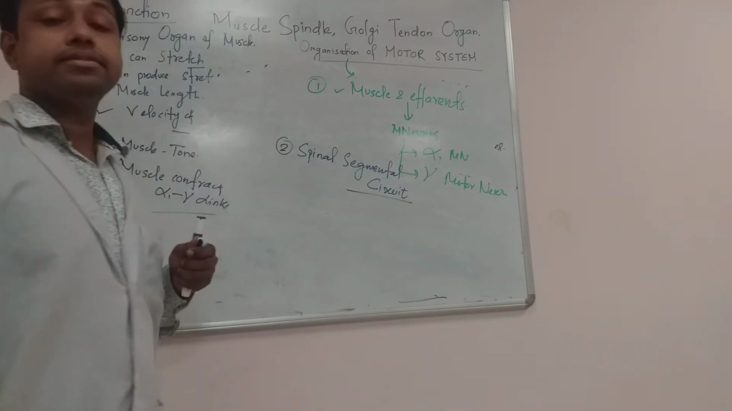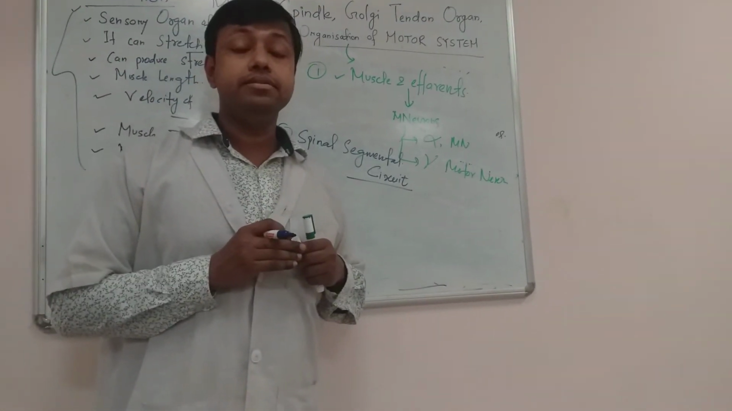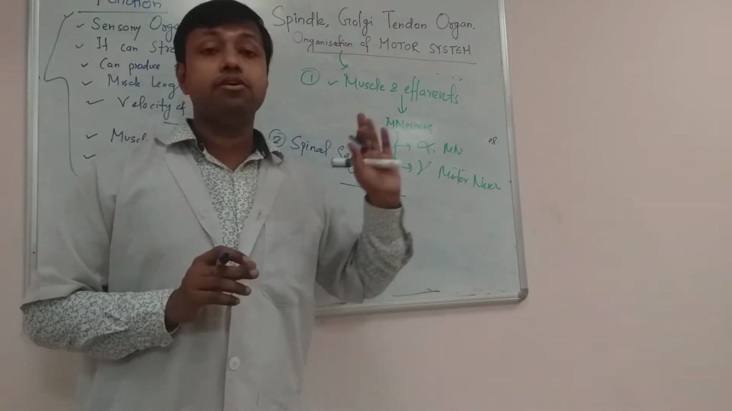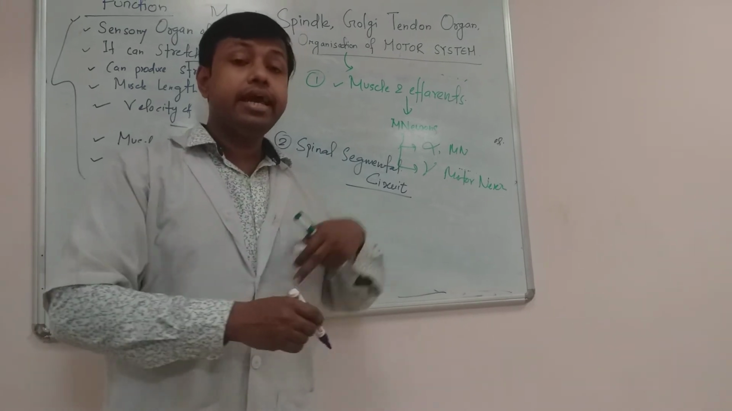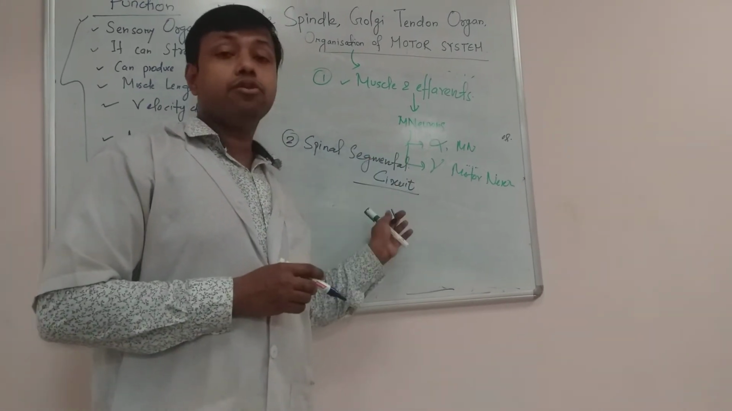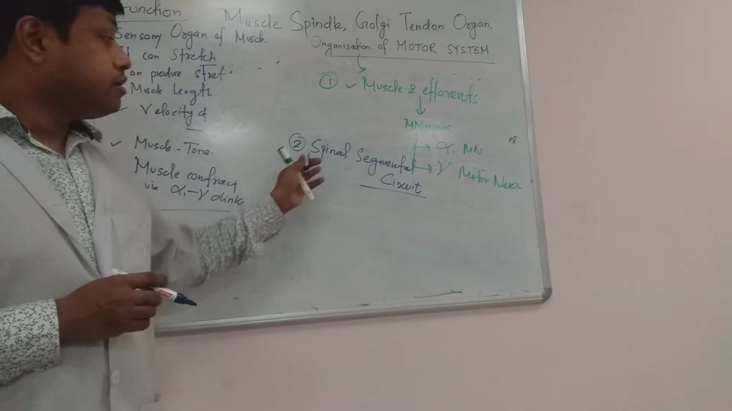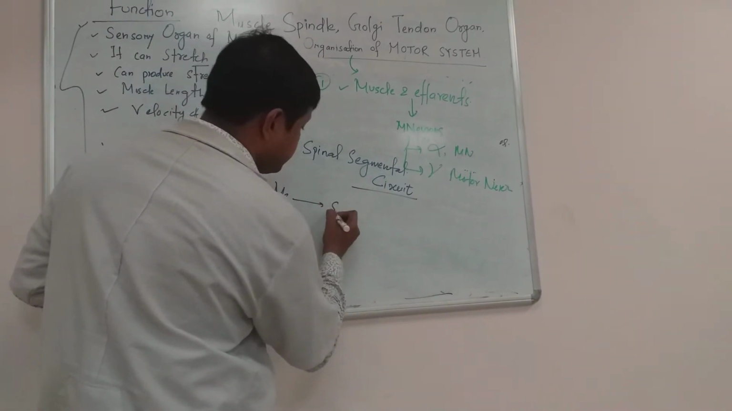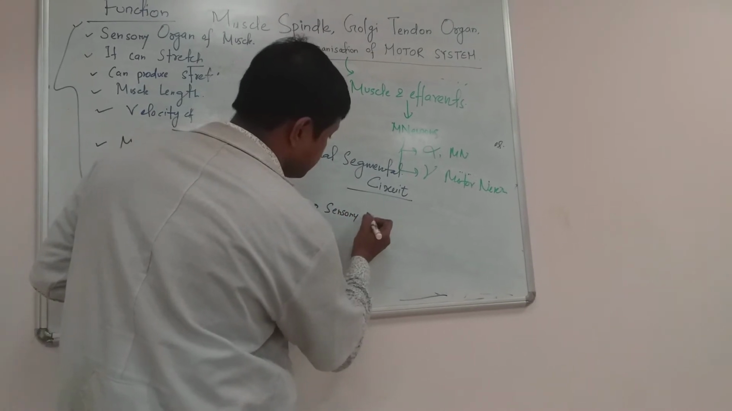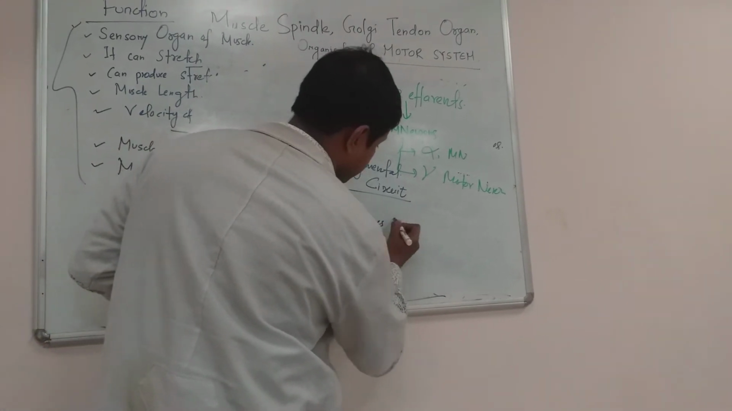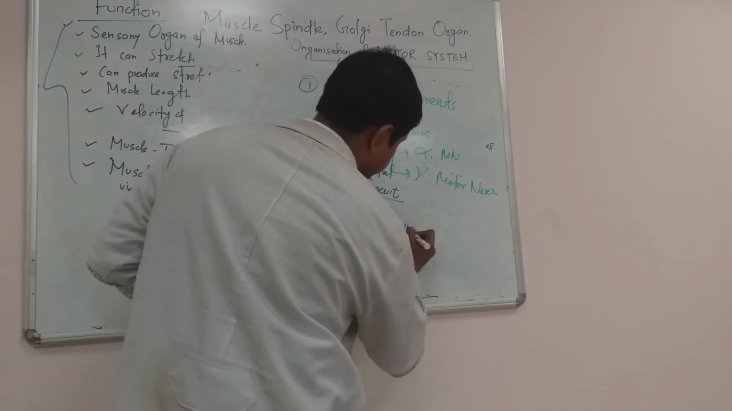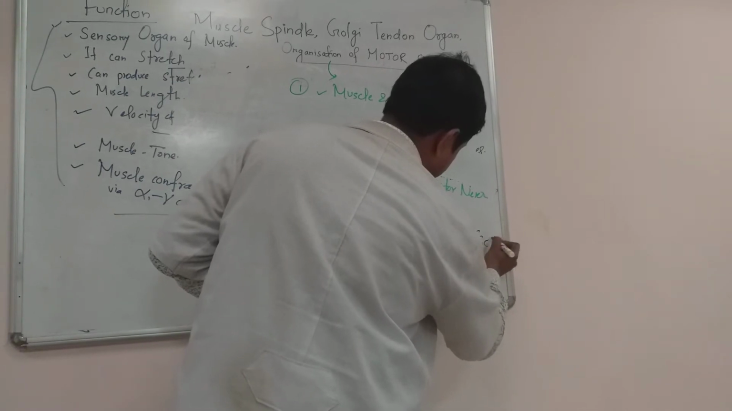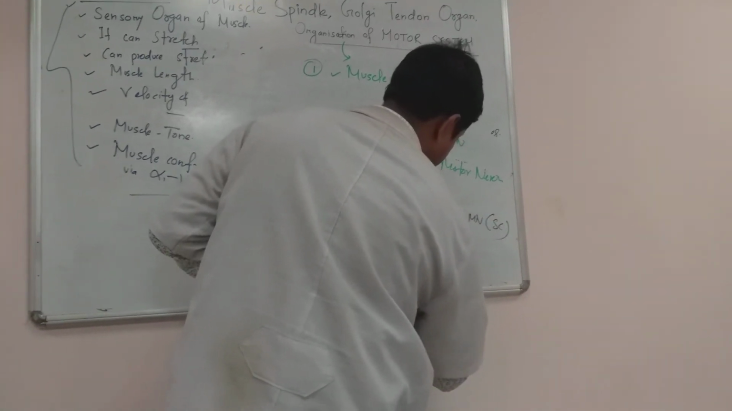What is spinal segmental circuit? Spinal segmental circuit means these are the fibers which are carried from the muscle to the spinal cord, and in the spinal cord it will be integrated, and again the spinal cord will stimulate the muscle. So from muscle, sensory fibers 1A, 2 to alpha motor neuron, spinal cord, again to the muscle.